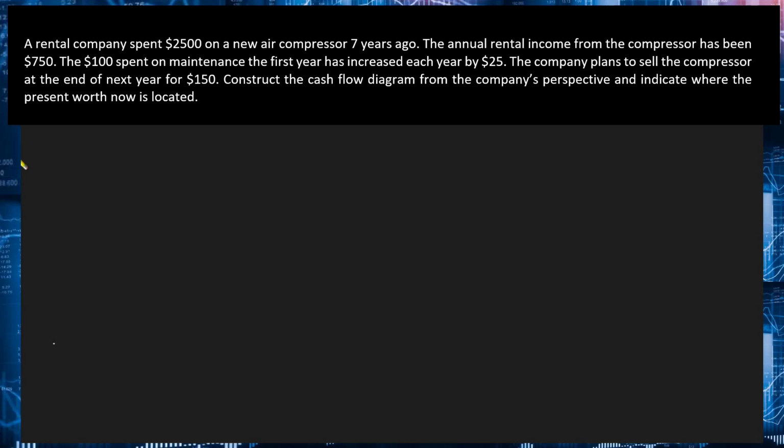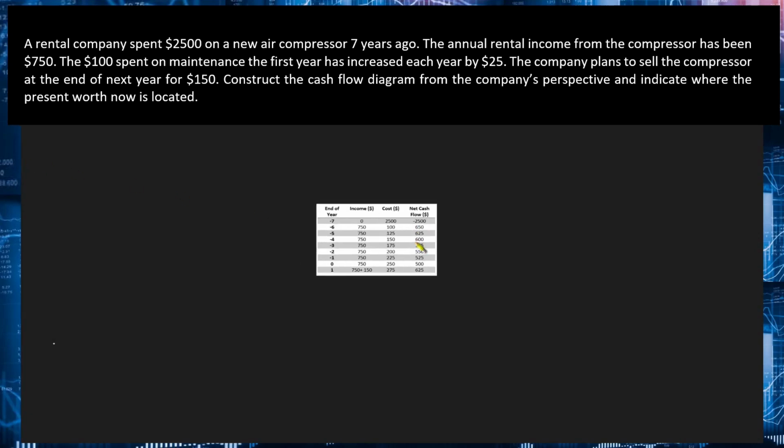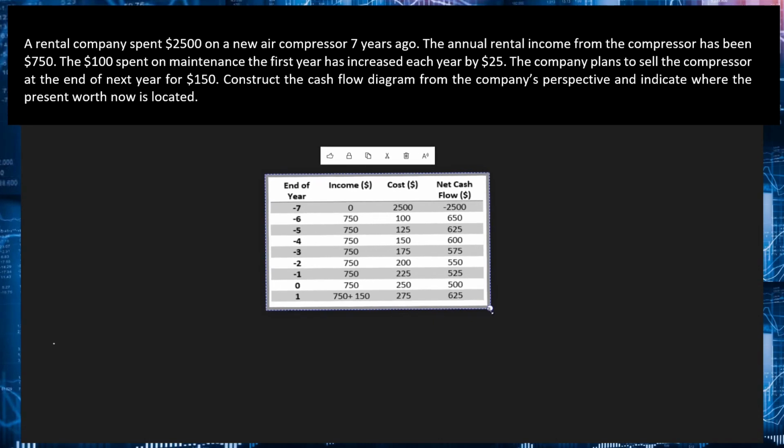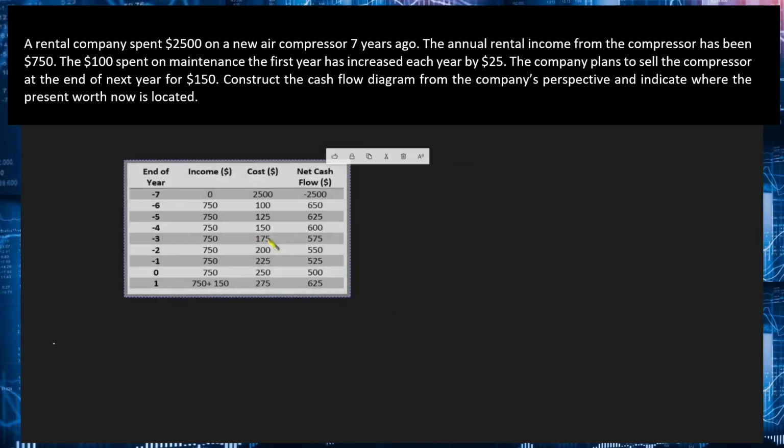So again, pause the video here muna and then try to draw the cash flow diagram on your own. As stated in the problem, the perspective here should be that of the rental company. Now take note that cash flow diagrams can be constructed for future and past cash flows. In this problem, bali yung gagawin natin, we will let the present time be t equal to 0. The incomes and costs for the past 7 years can be tabulated in a table. So, mas madali siya kung ilalagay natin sa table para nakasummarize.